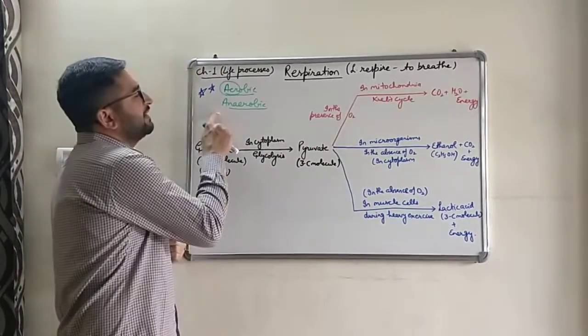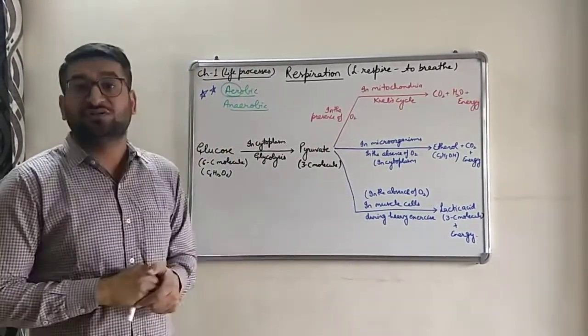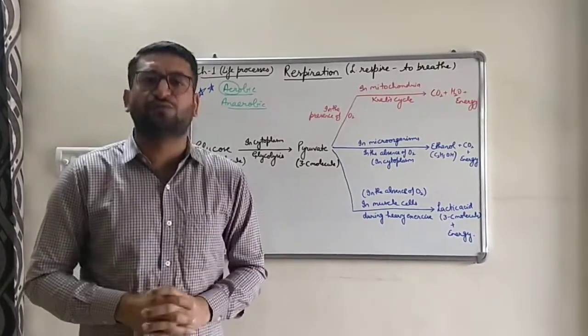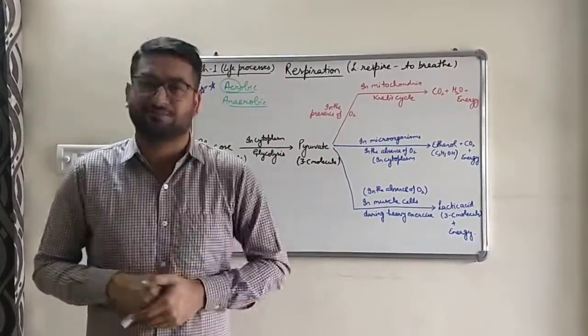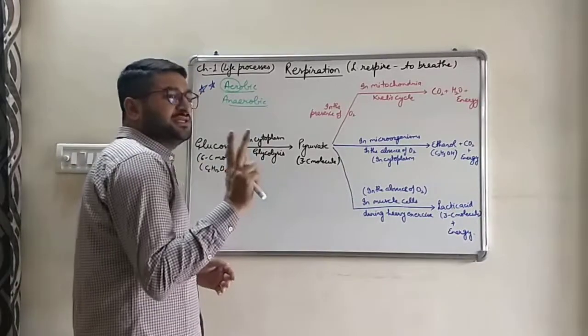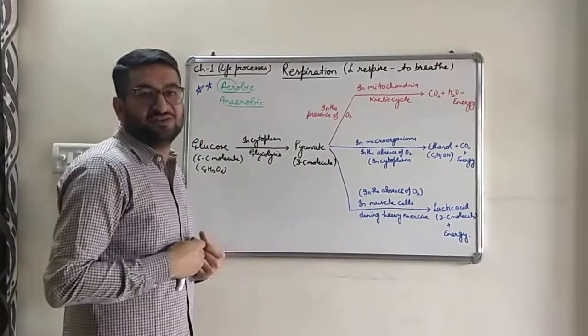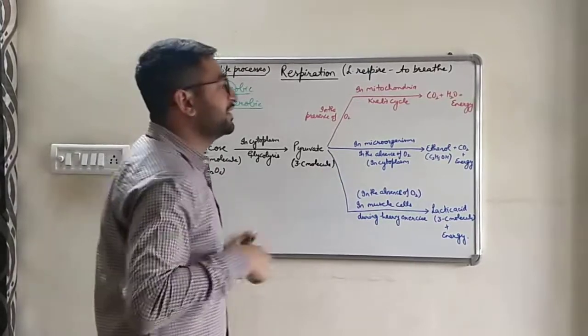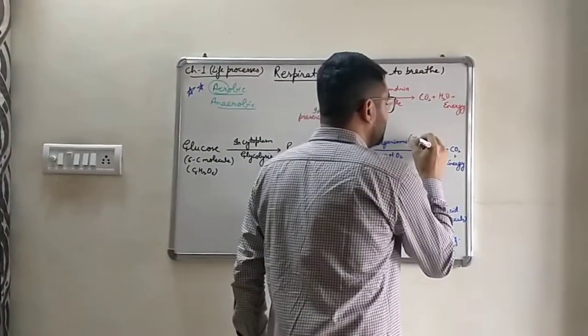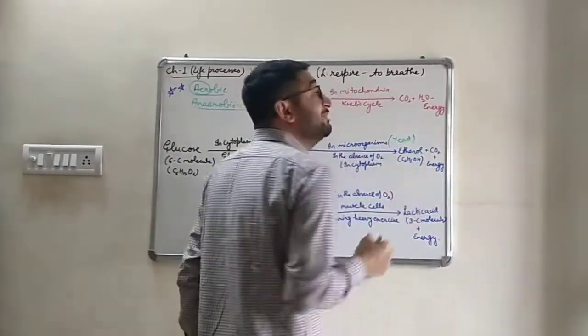Next mode of respiration is anaerobic, in which respiration or the breakdown of food occurs in the absence of oxygen. It occurs in two types of cells. First, in the microorganisms, most commonly yeast or anaerobic bacteria as well.